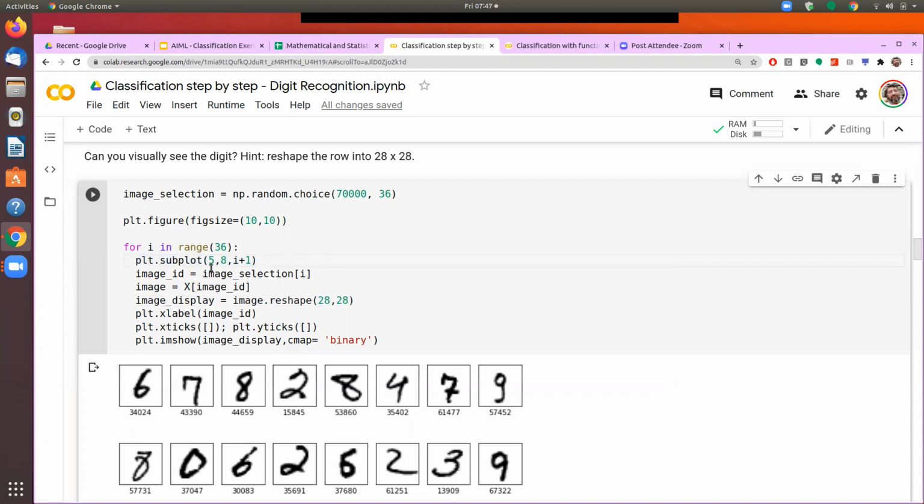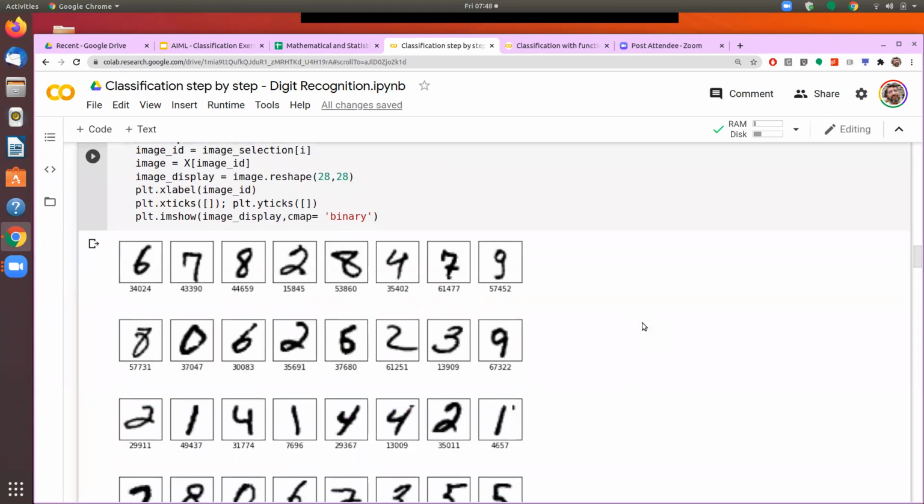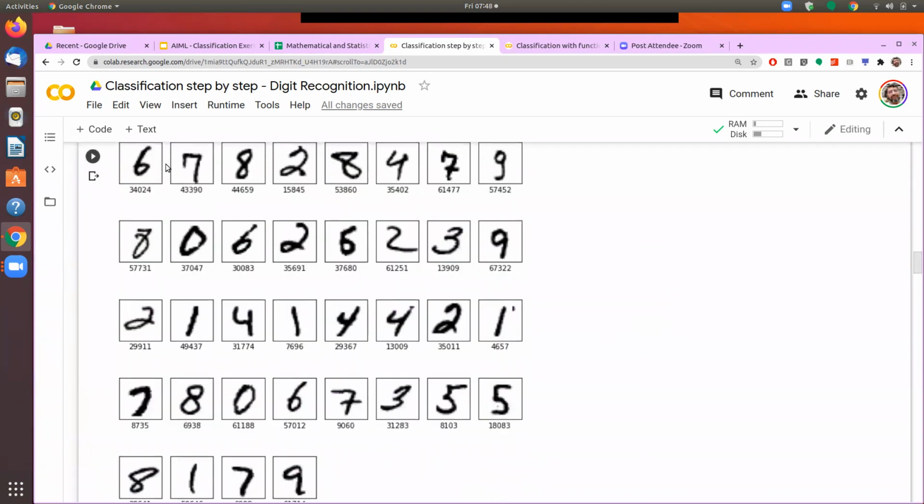So if I say 5, 8, and i plus 1, 5 represents how many rows I will have, and 8 represents how many columns I will have. If you see here, it is creating 1, 2, 3, 4, 5 rows of images, and 8 different columns of images.